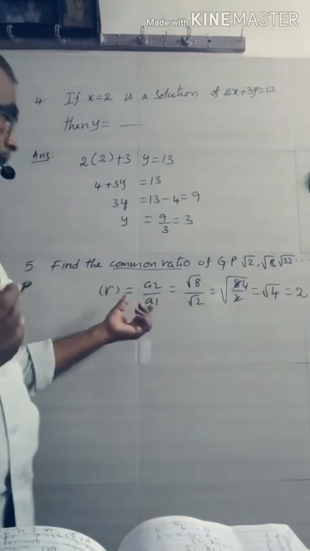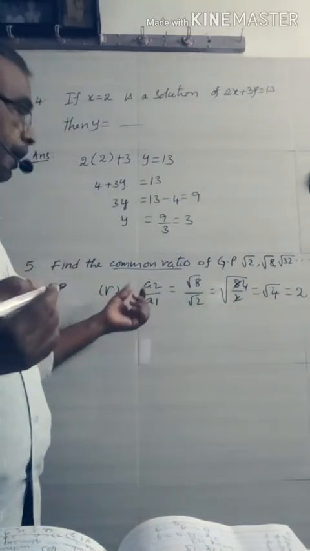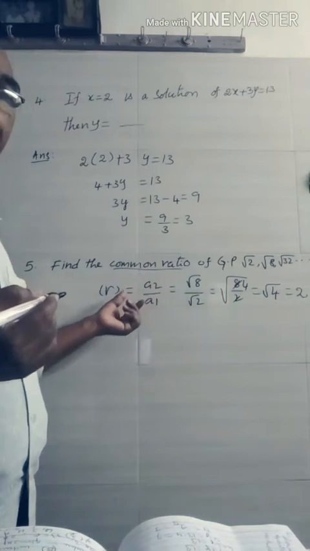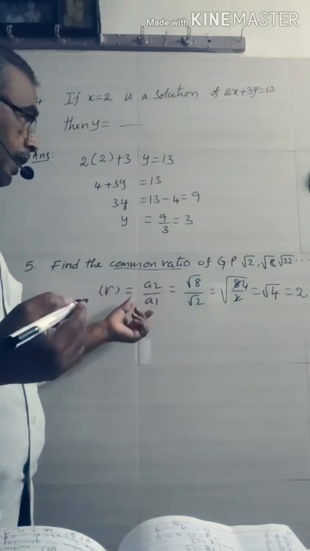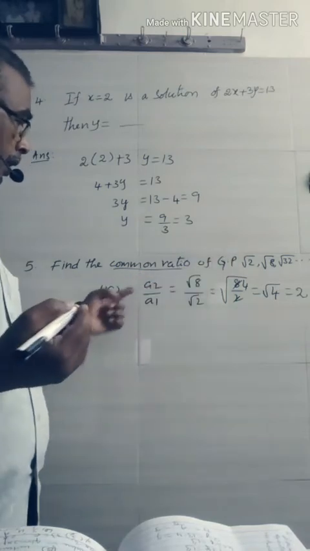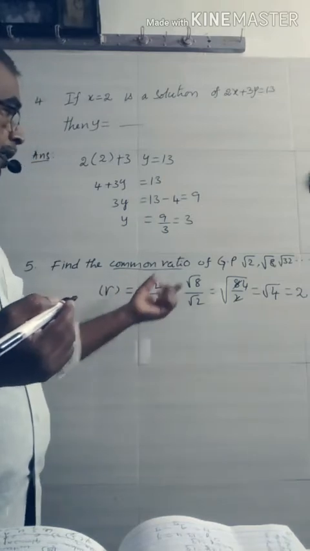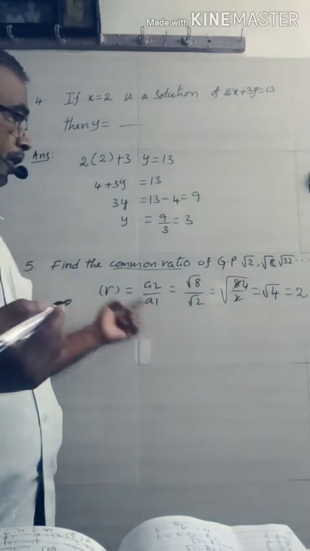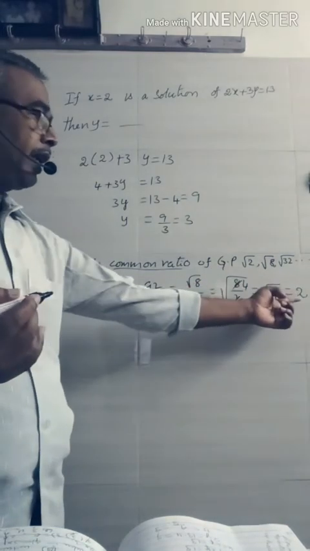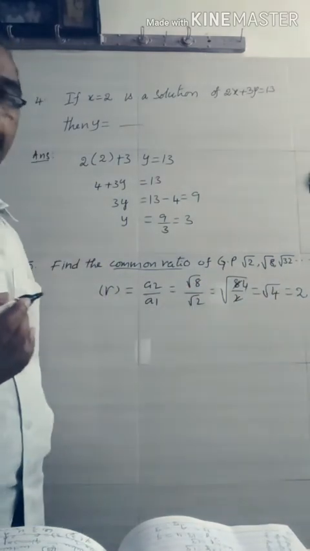Here you may remember the common ratio of a GP is the ratio of two successive terms in the given progression. So here R is equal to A2 by A1. Just simply we substitute the values of A2 and A1. Finally we get the common ratio.